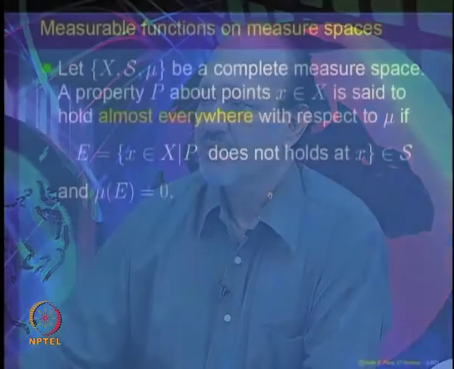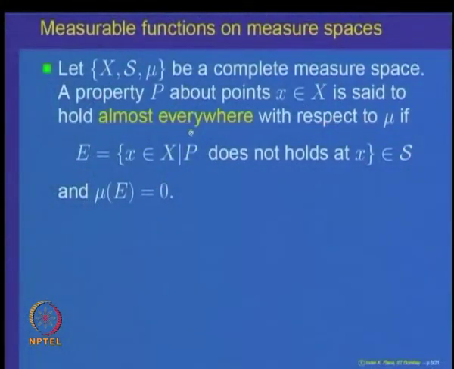So, we say that a property P about the points of X is said to hold almost everywhere with respect to the measure mu if you look at the set of points x for which the property P does not hold at x, this is a subset, and we want this subset E to belong to the sigma algebra and mu of E is equal to 0.